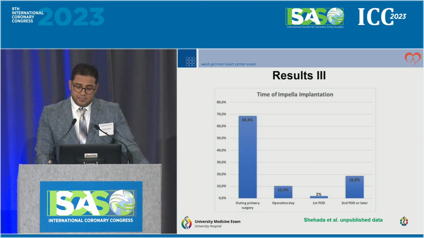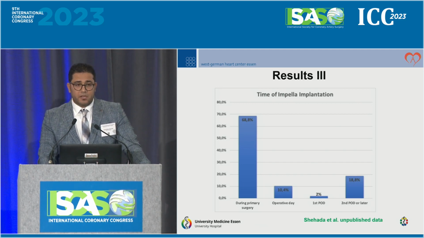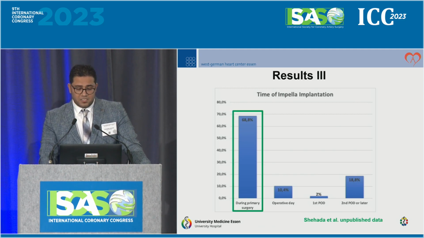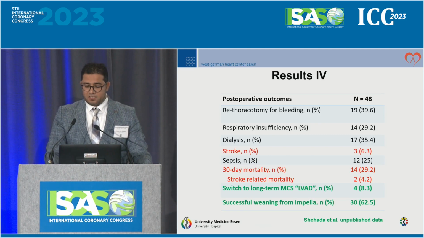And actually, I tested this because sometimes we discharge the patient to the ICU, and later on he will get an Impella or an MCS. So 70% of the patients had a primary implantation of Impella during the procedure, 10% had it on the operative day later on, and 20% after the first or second day. So our results are very acceptable.